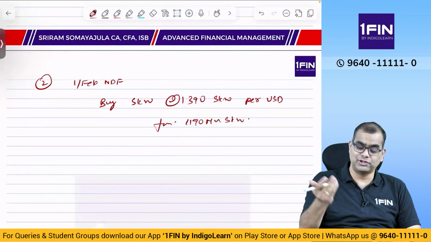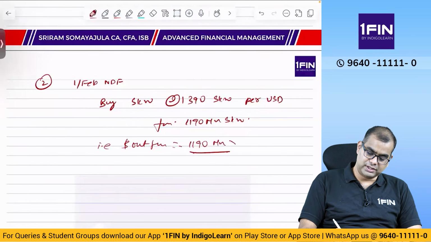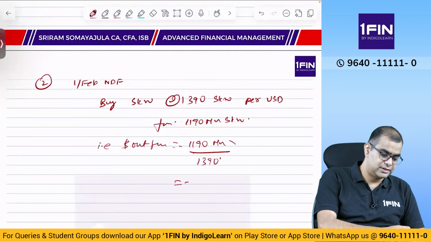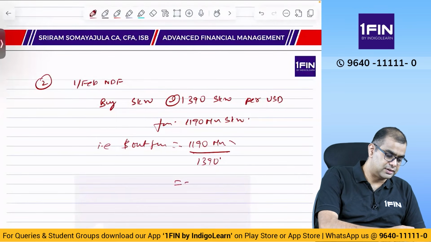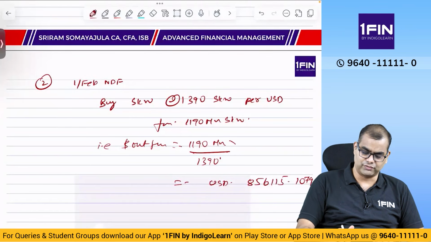So how many dollars will you give? That is, dollar outflow is equal to 1190 million divided by 1390. That is USD 856,115.1079. They said 4 decimals, I am using 4 decimals.